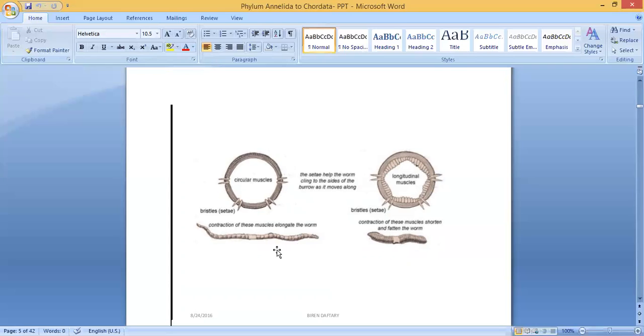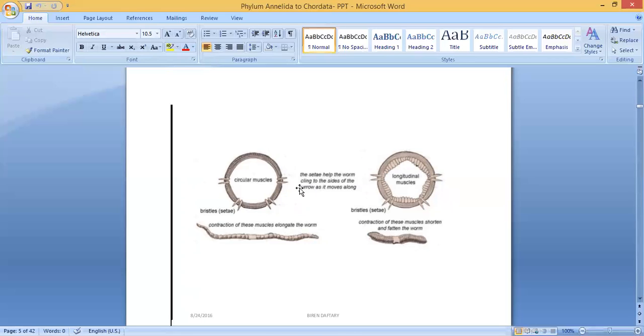How can this organism move? Because of the contraction and relaxation of the muscles. In the case of earthworm, you would have seen that first it will contract and then it will relax. Like that it is moving from one place to another. Muscles always contract, relax. Clear? These are circular muscles, these are longitudinal muscles. Contraction of circular muscles elongates a worm. Contraction of longitudinal muscles shortens and flattens the worm.